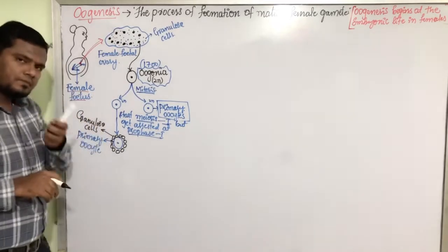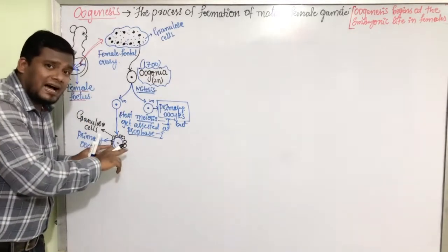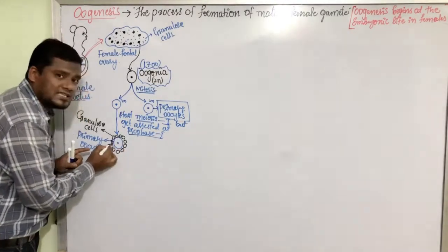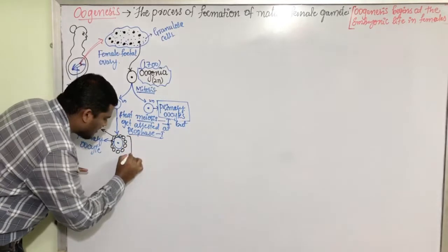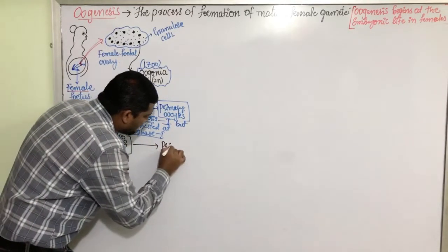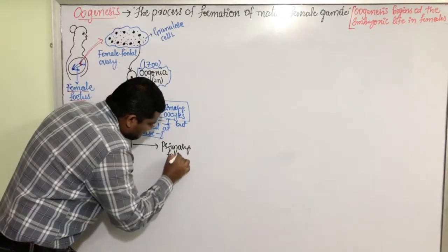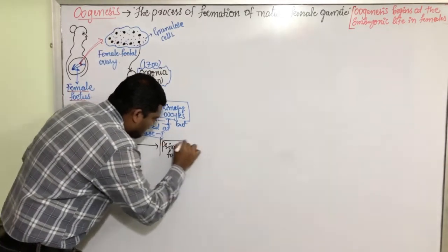Now, after forming an outer layer of granulosa cells, this complete structure is now called a primary follicle.